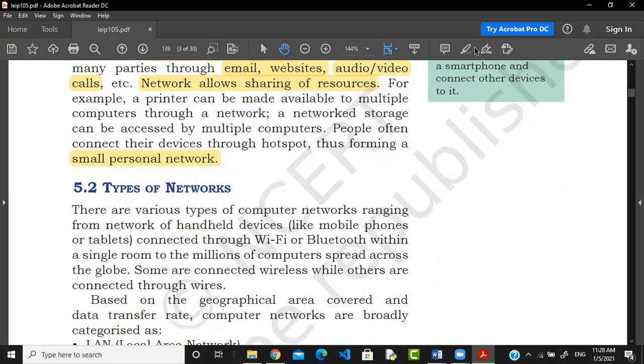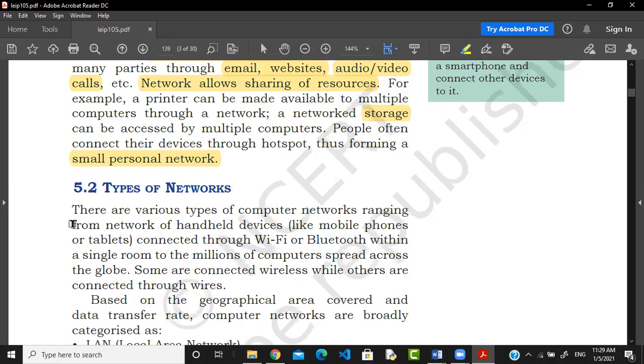What points are important here? Two points are important. The first thing, we are sharing the resources, as well as sharing the storage data. We can use the storage. Cloud storage is the best example of storage sharing. We are storing information on Google Drive, OneDrive, and many other drives. You are using your mobile phone, and all mobile companies provide their own cloud, their own drive. So there also we are getting the information.